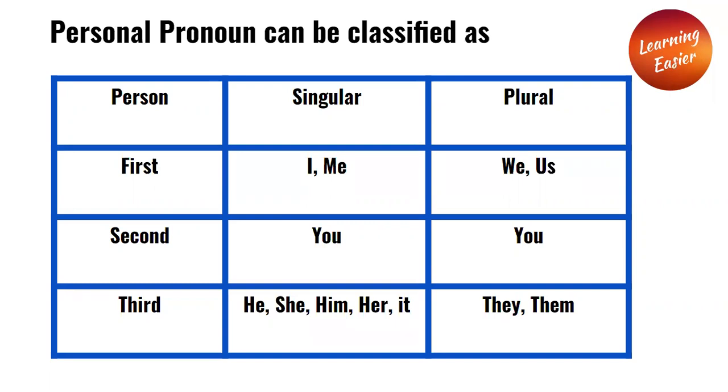Singular first person is I and me. Singular second person is you. Singular third person is he, she, him, her, and it. Plural first person is we and us. Plural second person is you. Plural third person is they and them.